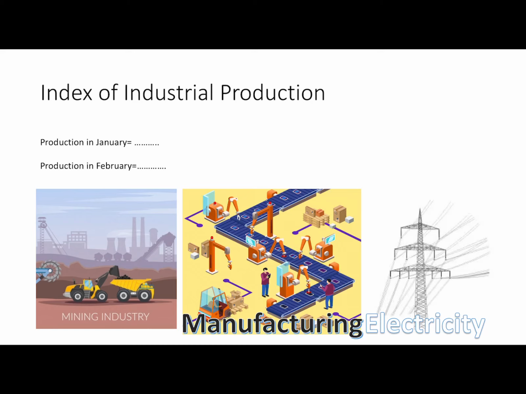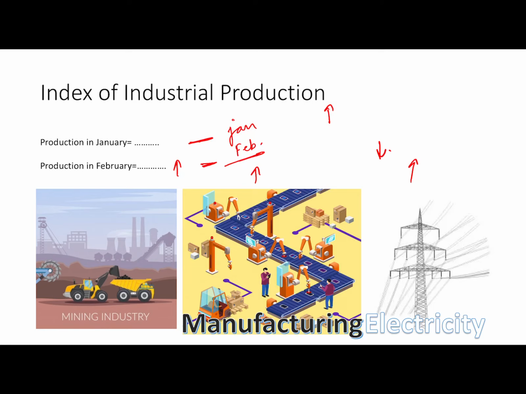Now let's come to IIP, Index of Industrial Production. What does Index of Industrial Production do? It will track the growth of different industries over a period of time. Simple. It will just see what was the volume of production in, say, month of January, and what is the volume of production in February. It will just see that, and it will see whether it has increased or whether it has decreased. Whether the production volume has decreased or increased, that's it.